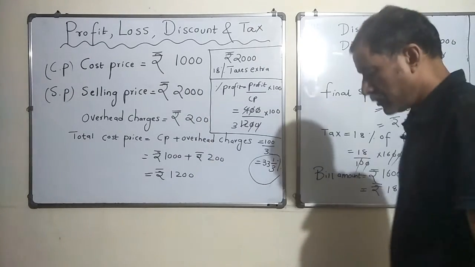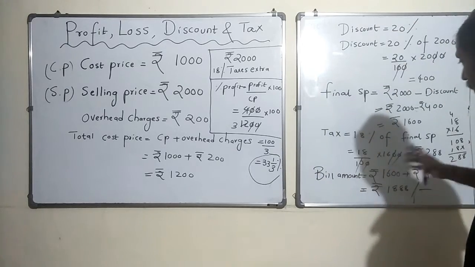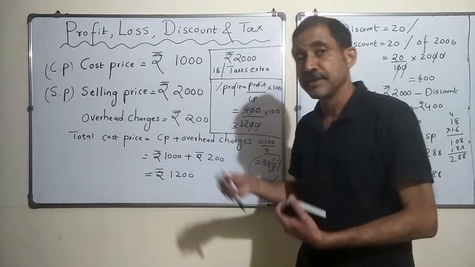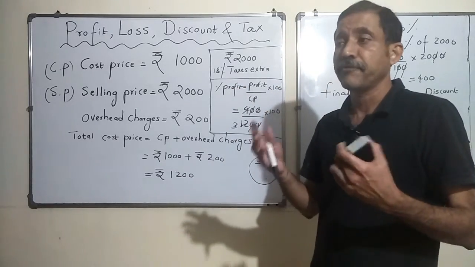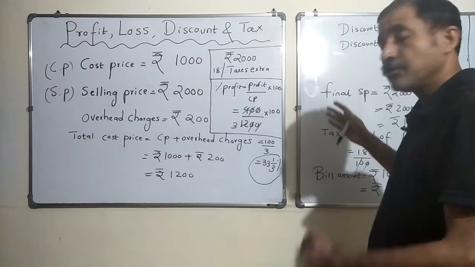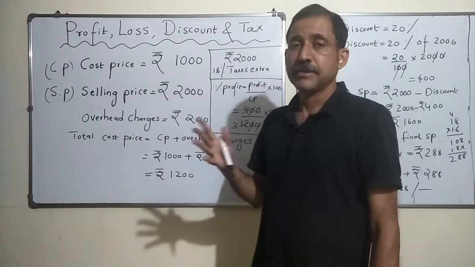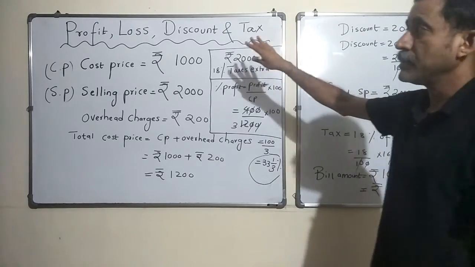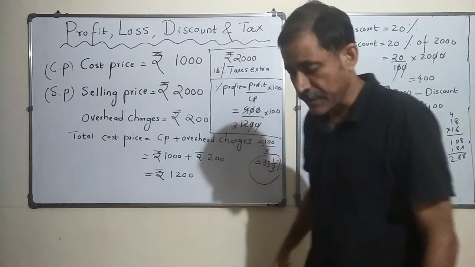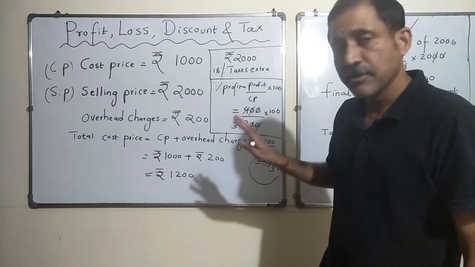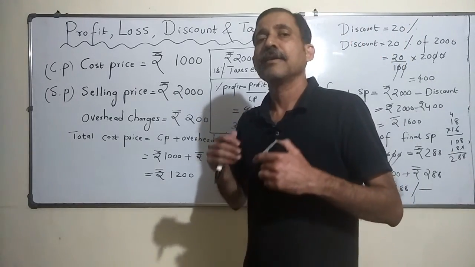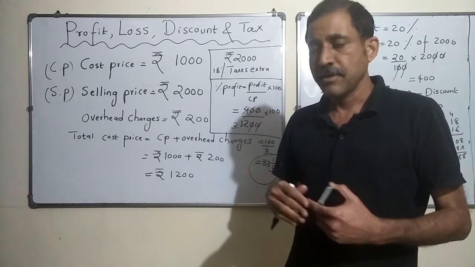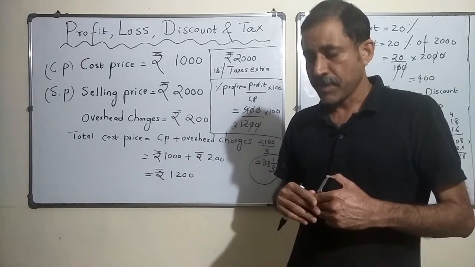All right, so that's good. This was just the introductory class, and I hope you understood what cost price is, what selling price is, and how you calculate the profit percent and loss percent. Though we did not explicitly cover loss, it is more or less the same. We also studied discount, and we introduced taxes as well. This is a good start, and we will cover problems from a standard textbook in the next session, and that will happen soon.